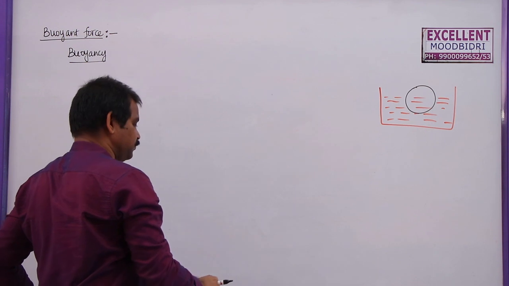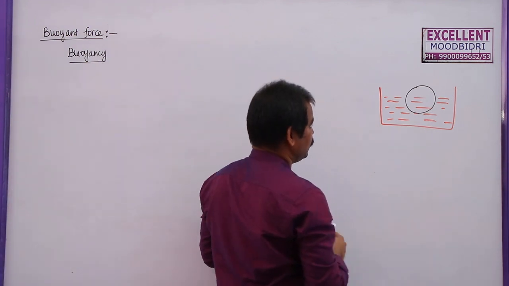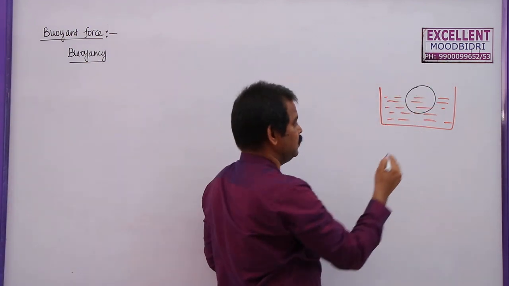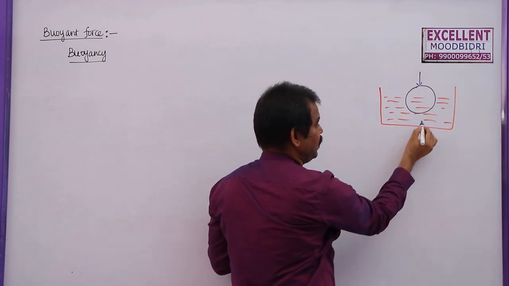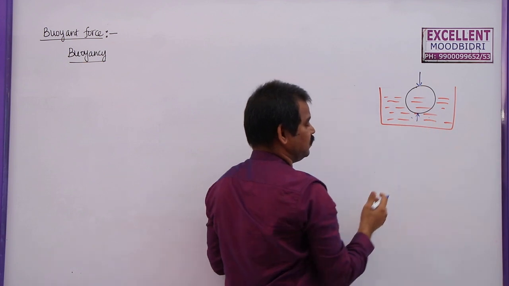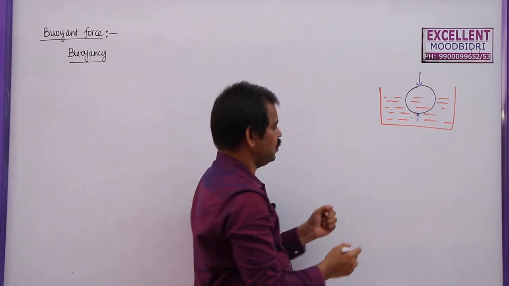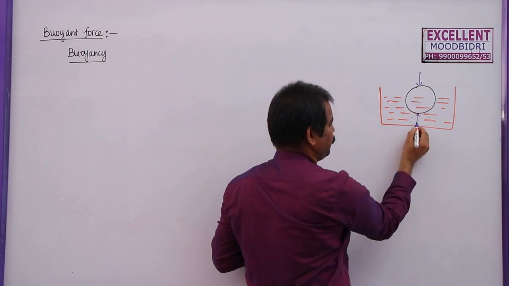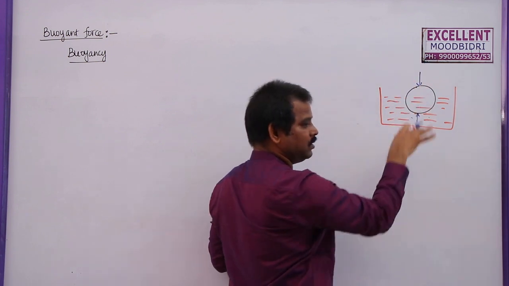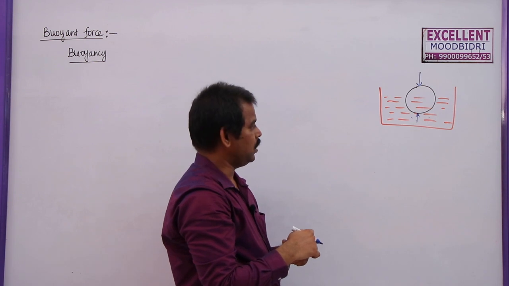Now let us say it is floating. Now if you press this ball, the pressing force is downwards. If you press this one, the liquid will exert an equal and opposite force on this body. Sometimes if the applied force is more than the force that can be created by this one, then the body will sink into the liquid.